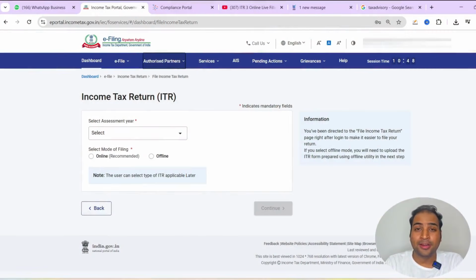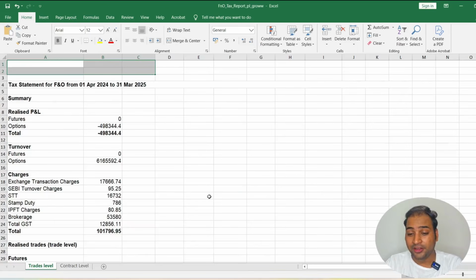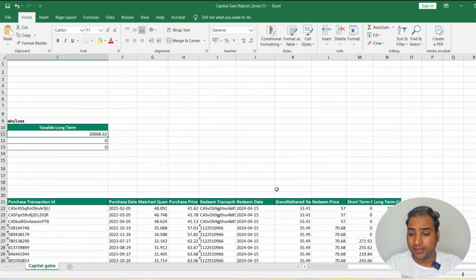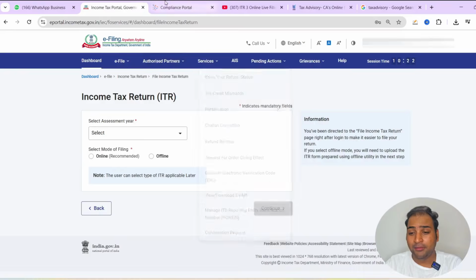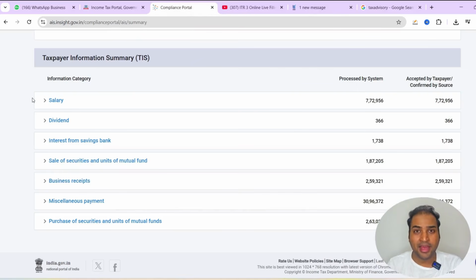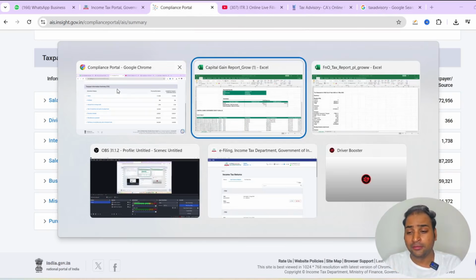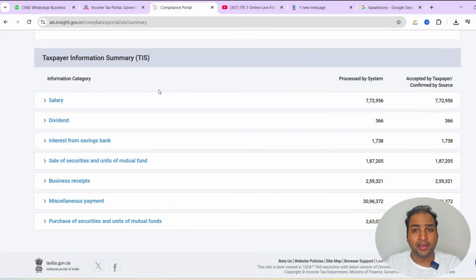Today we are going to learn about ITR 3 filing step by step on the income tax portal online for assessment year 25-26. We will learn how to report F&O trading transactions in the income tax return. The ITR 3 form is applicable in the case of F&O trading along with capital gain. If you have short-term capital gain and long-term capital gain, we will learn how to report that, as well as your salary income if any, dividend income, interest from savings bank account and crypto income. So this is a complete tutorial in English language.